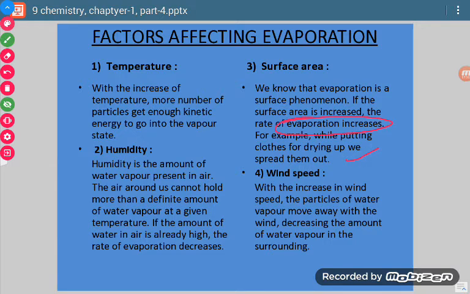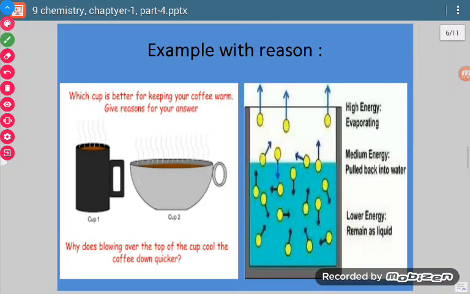Now next, wind speed. Now as wind speed increases, what will happen? It will increase the kinetic energy. So when kinetic energy increases, it means the vapors will move away with the wind. If vapors move away with the wind, then the evaporation process will increase. Now from this diagram you can well check.